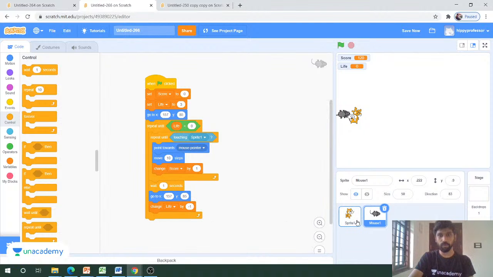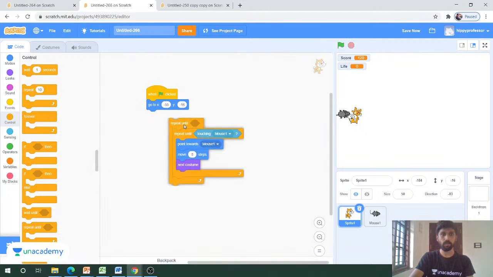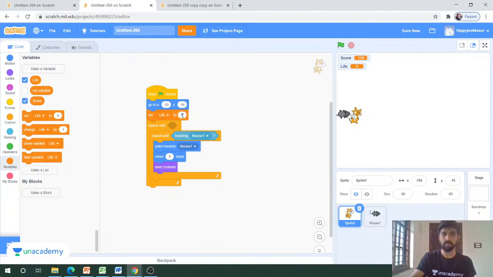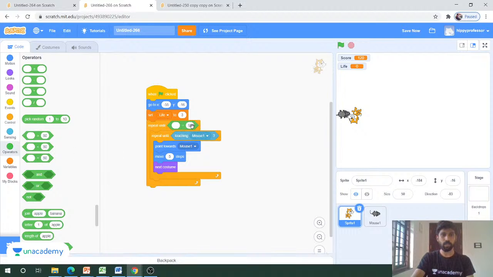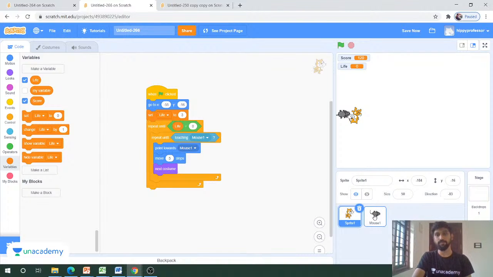And you have to do the same thing for the cat also. We have to put a repeat until block here also, so we'll drag repeat until. And here also we have to go to the variables and set life to 3. Initially the value will be 3 and you have to put a condition here as we did in the mouse case also. We'll go to the operators, drag this one and change this value to 0, and then go to the variables and put life to 0. So this entire code will be performed until the life turns to 0.